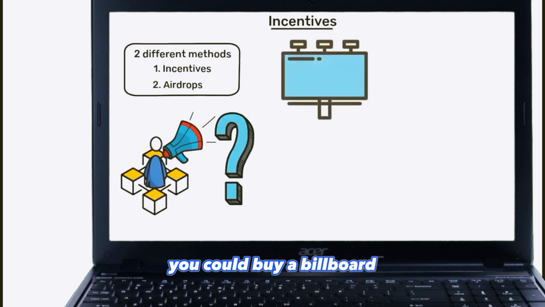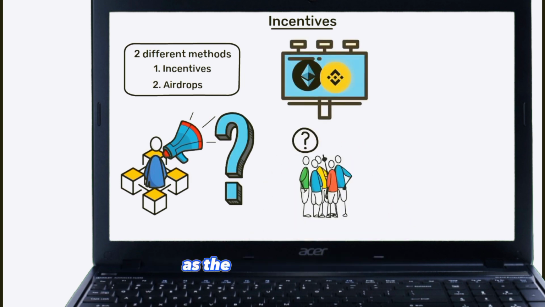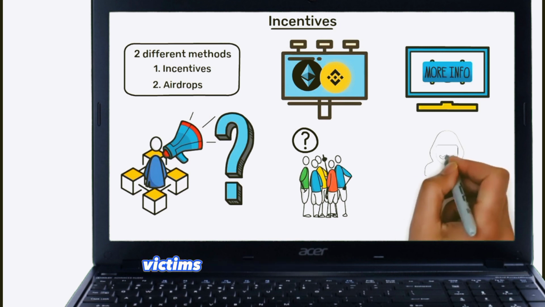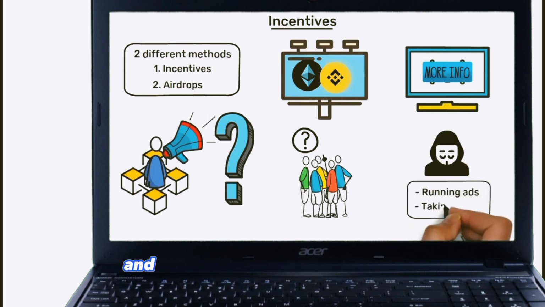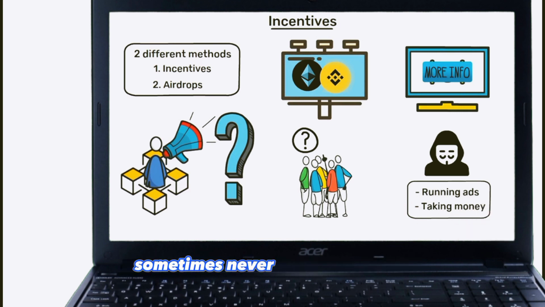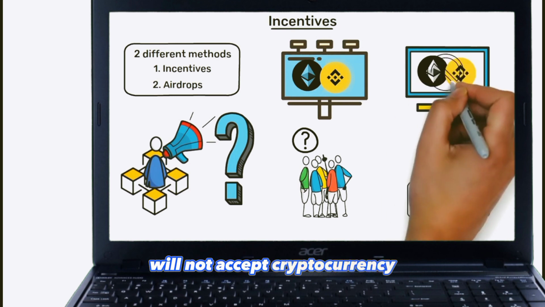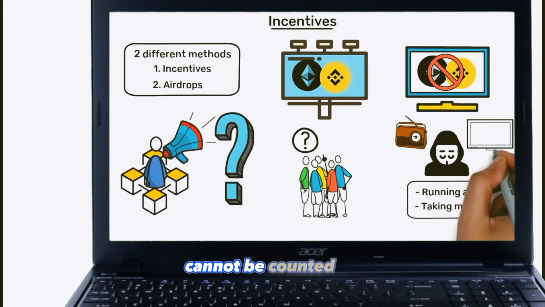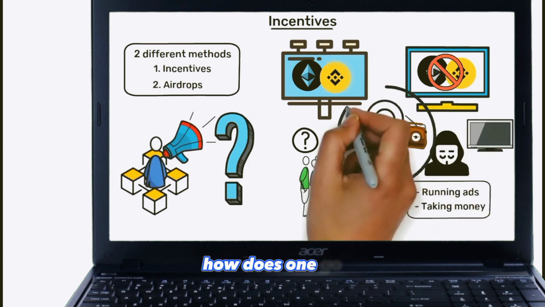You could buy a billboard, and it might work. But most people who see that billboard don't know anything about crypto, as the industry is in its early stages. If you're strapped for cash, there's always buying advertising space on the internet, but this leaves victims susceptible to scammers, who often trick their victims by running ads, taking money, and then disappearing from the web, sometimes never to be seen again. So, most internet-based advertisers will not accept cryptocurrency for any form of advertising. Therefore, radio and TV ads cannot be counted on to help us with a budget, which begs the question, what do we do? How does one go about promoting it?